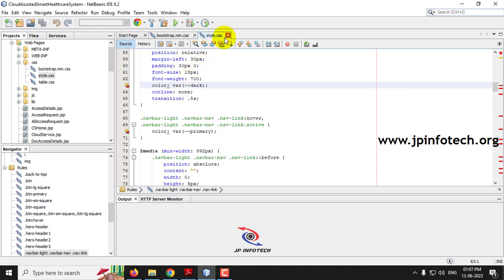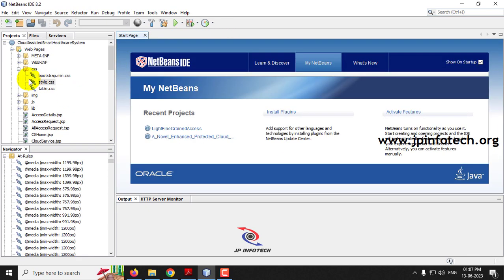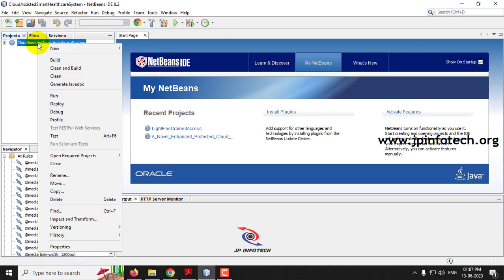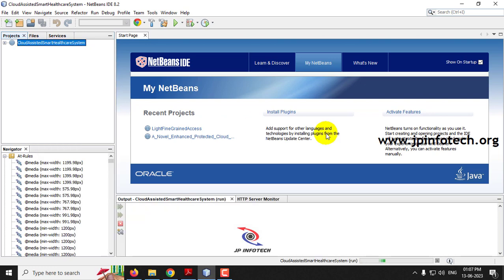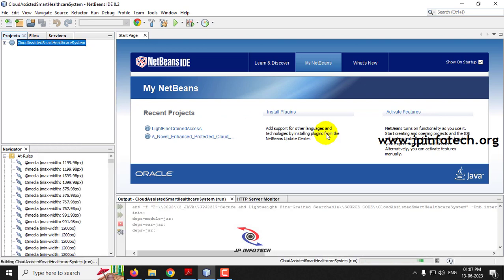After refreshing, you can see everything has been cleared now. And now let us run it by right clicking it and clicking run. Kindly wait till the project has been transferred to the browser part.